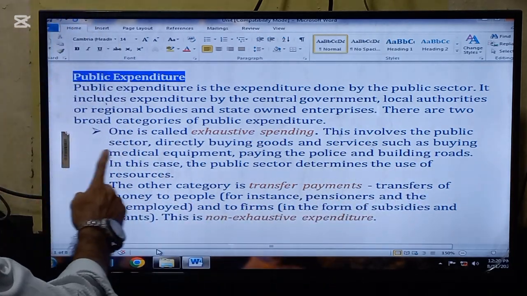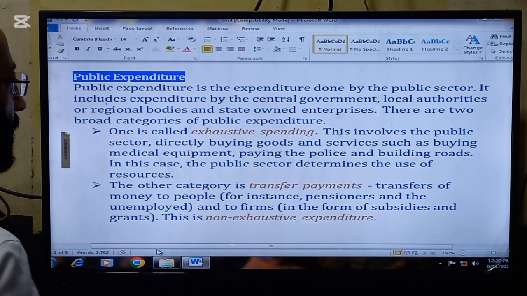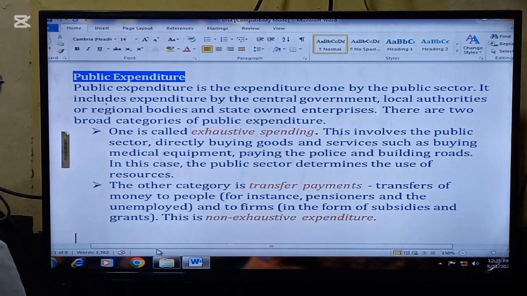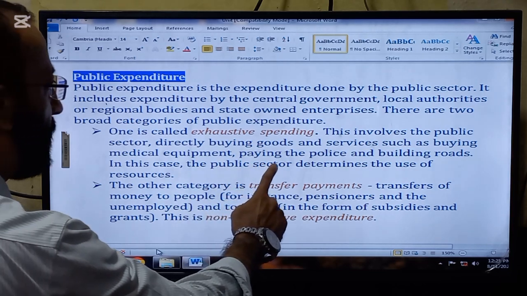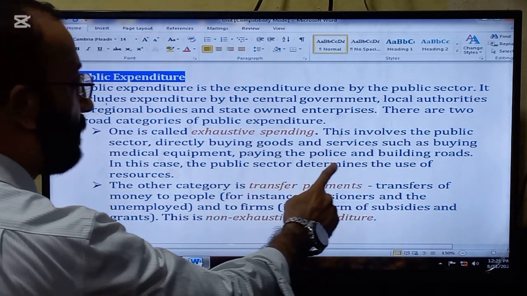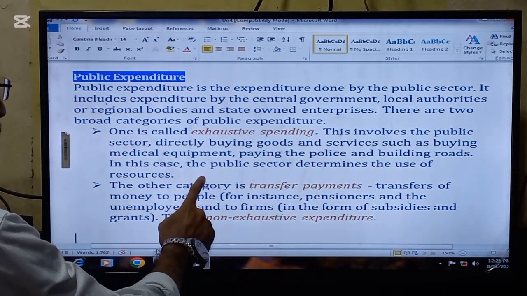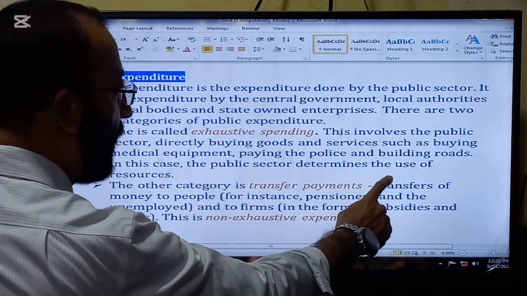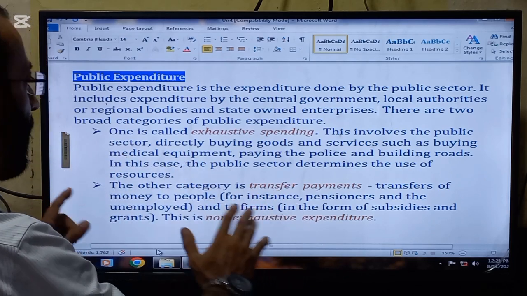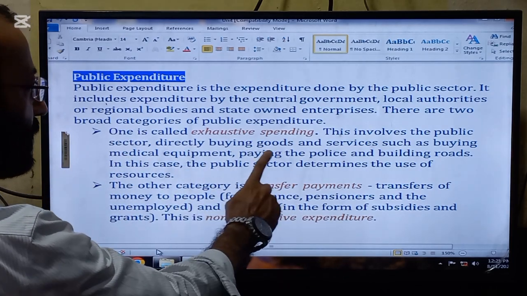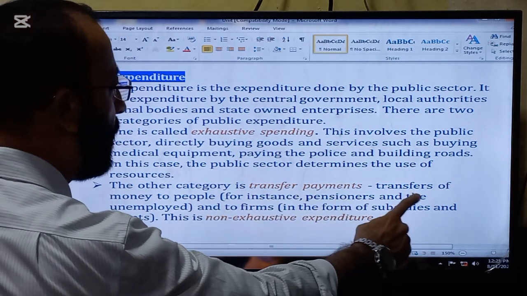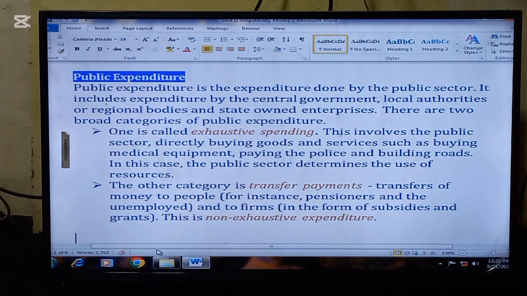There are two broad categories of public expenditure. The first category is exhaustive spending. This involves the public sector directly buying goods and services, such as buying medical equipment, paying the police and building roads. So the spending which is done directly by the public bodies is called exhaustive spending. In this case, the public sector determines the use of the resources.